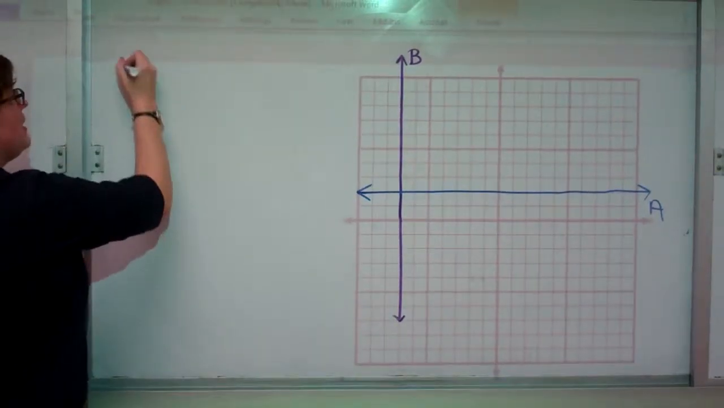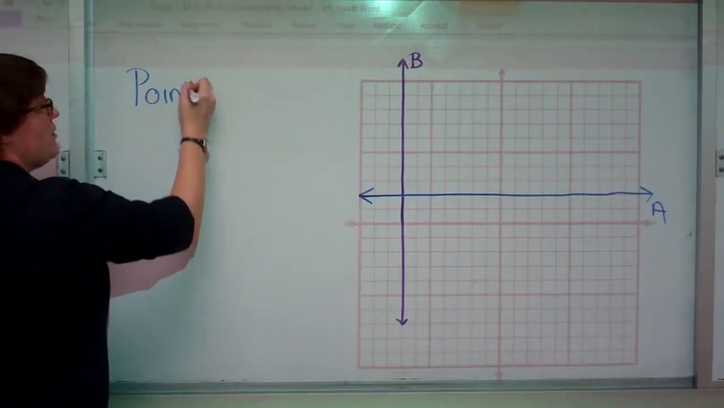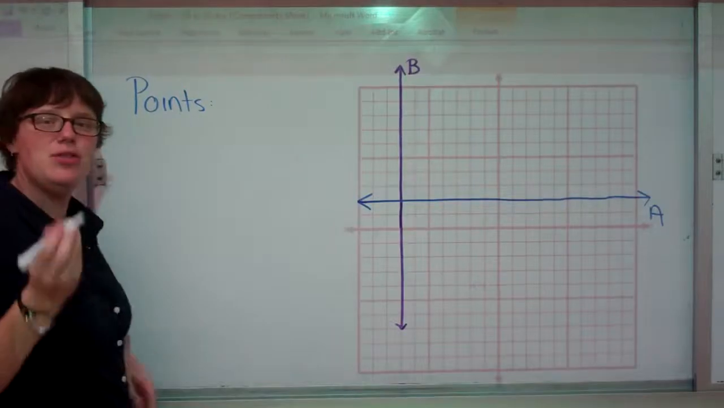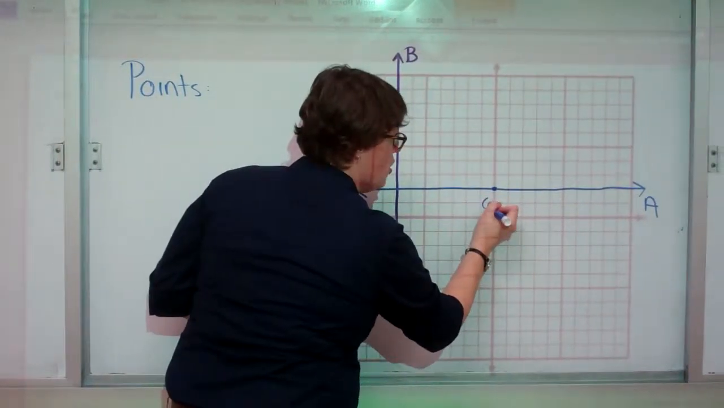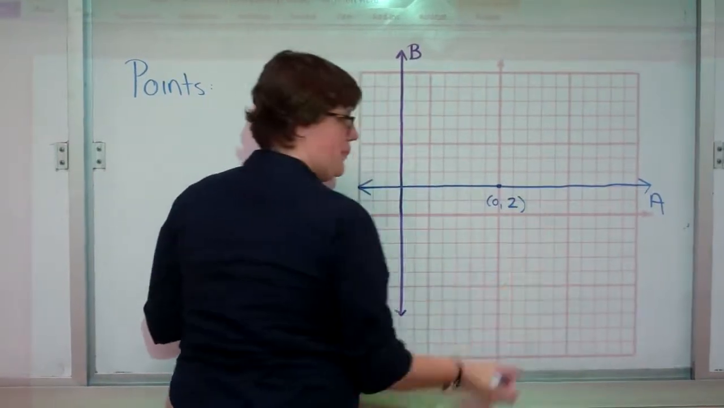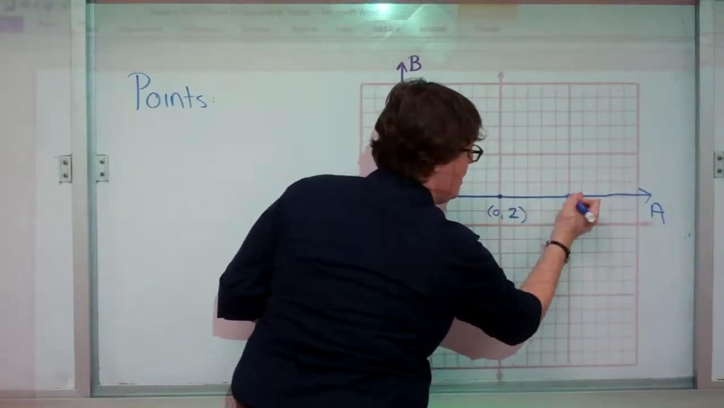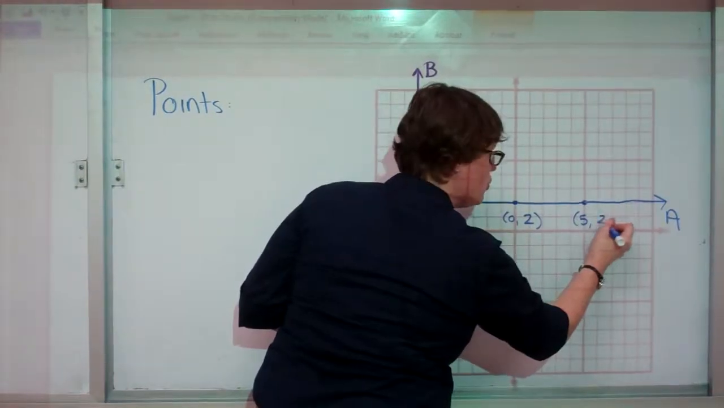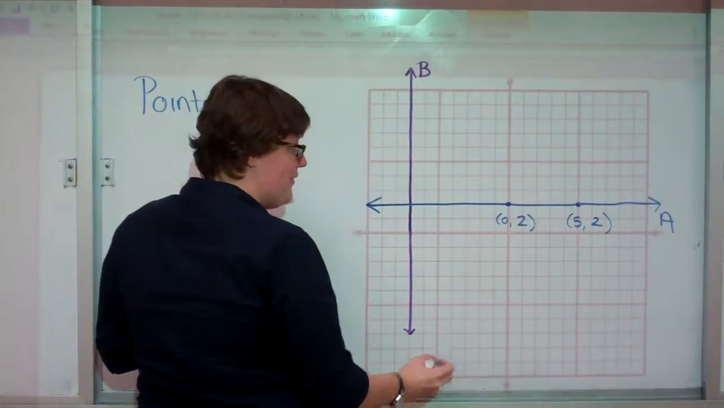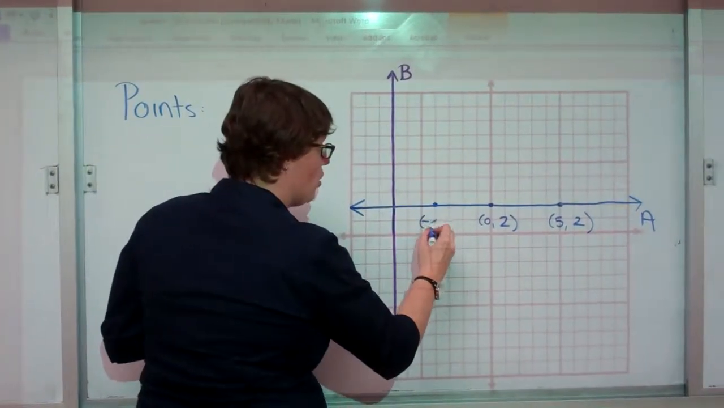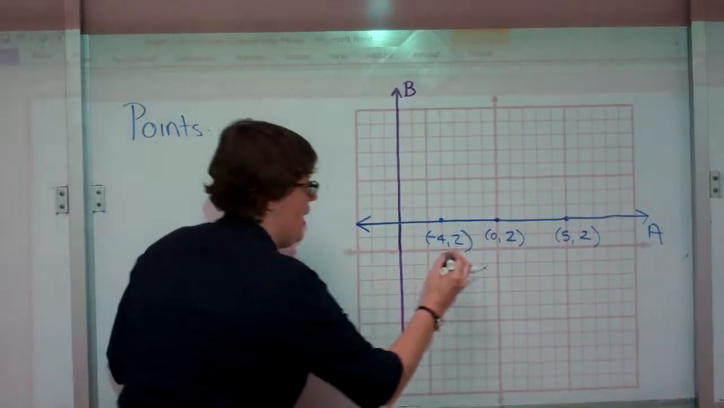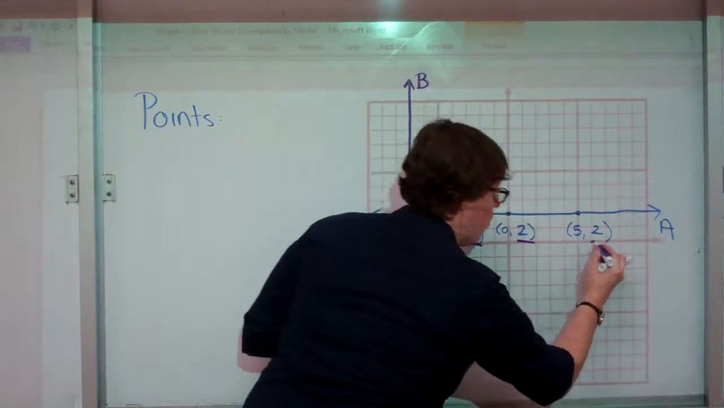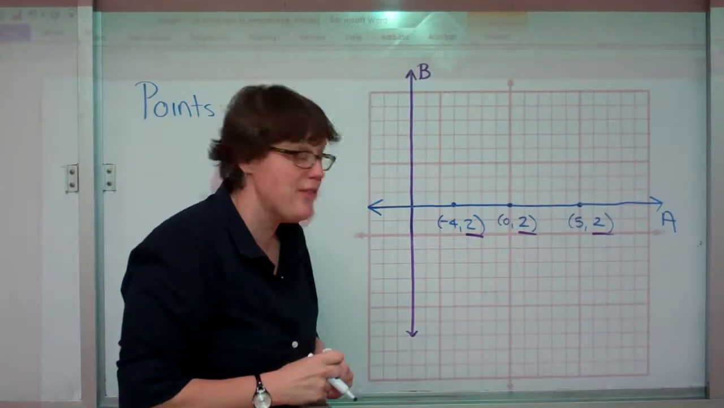If I tried to make a list of some points on line A, I'd notice that they all have something in common. I have the point 0 over, 2 up. I have the point 5 over, 2 up. I have the point -4 over, 2 up. Do we see what they all have in common? Every single one has 2 as its y value.